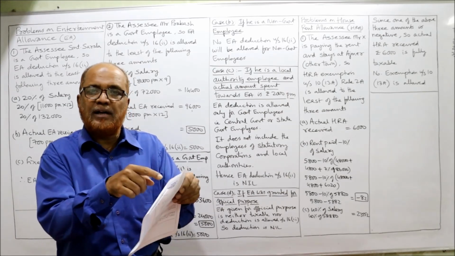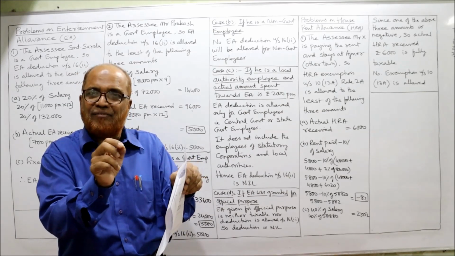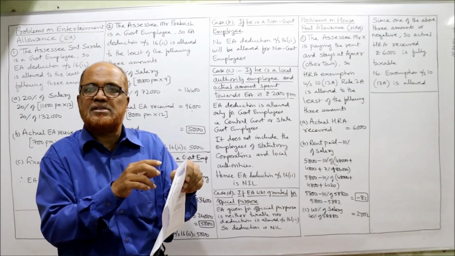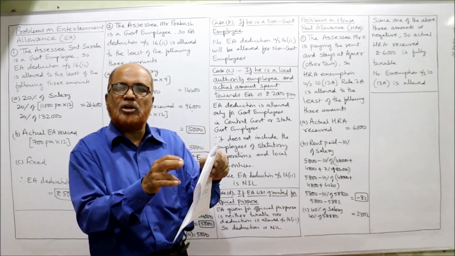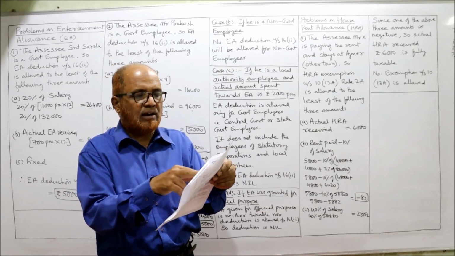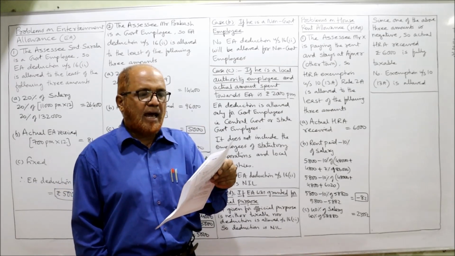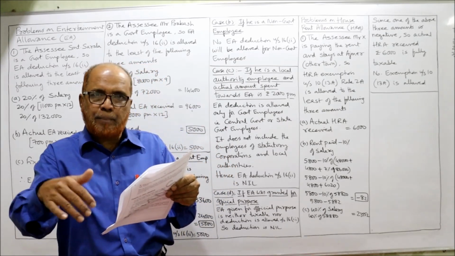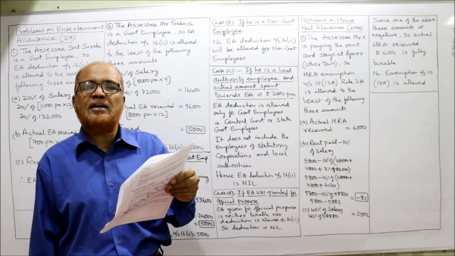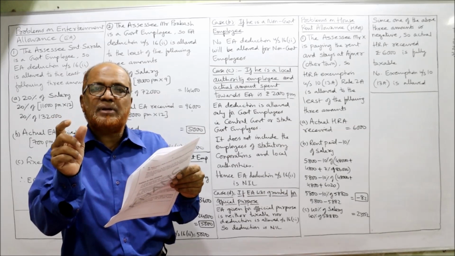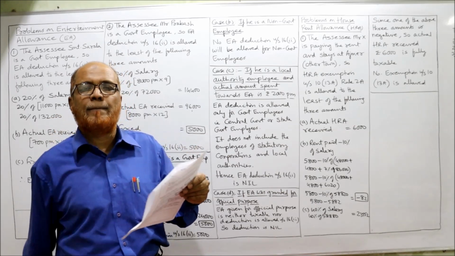7%, actually by printing mistake, I have typed there 75%. Cut off that 75, it is only 7%. So 7% commission on sales made by him. Sales made by X during the relevant previous year, 86,000. And 6,000 rupees as house rent allowance. He, however, pays 5,800 as house rent. Determine the quantum of exempted house rent allowance.